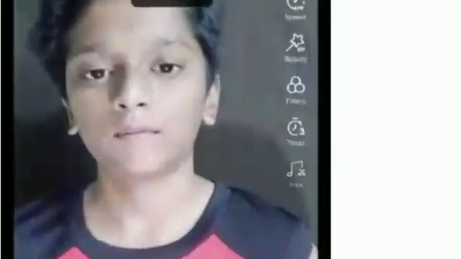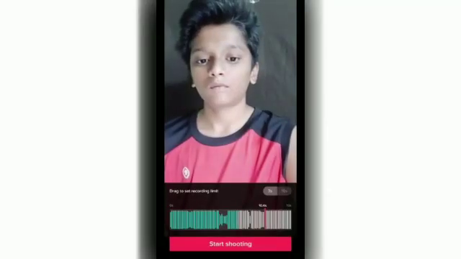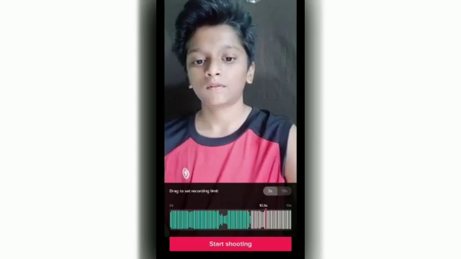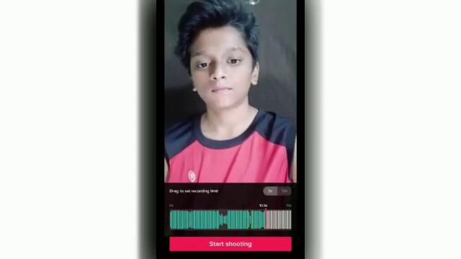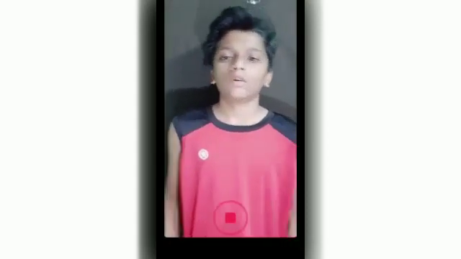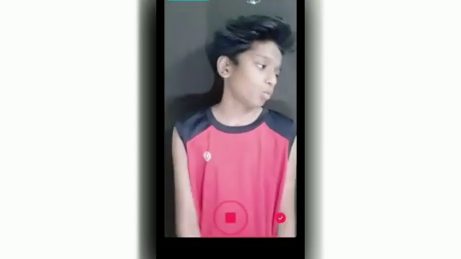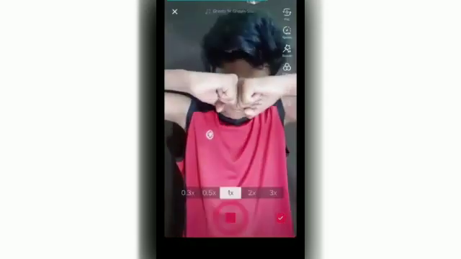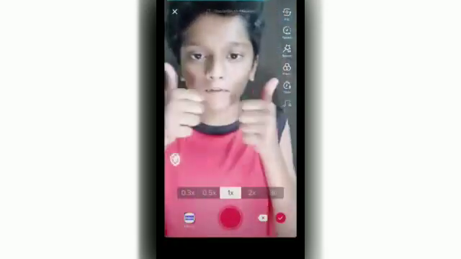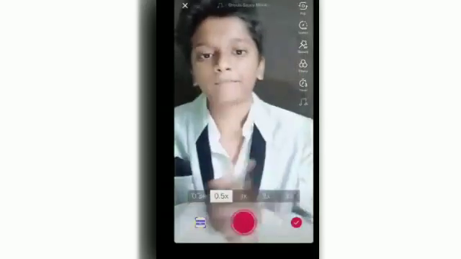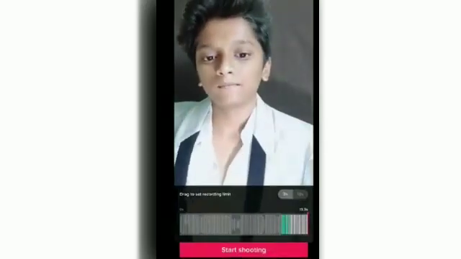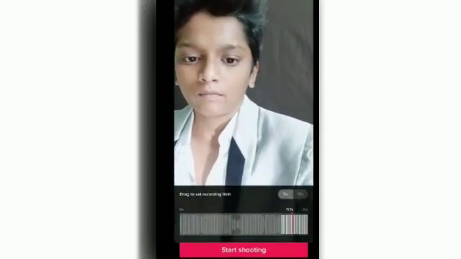First choose your favorite song and go to the timer section, and here you select and tap where you want to change the dress according to your song. After 3 seconds it will start recording and you do your action. After doing your action it will stop automatically, and before that you choose one pose like this, and then again change your dress and come and go to the timer section. Tap where you want to change your dress again.